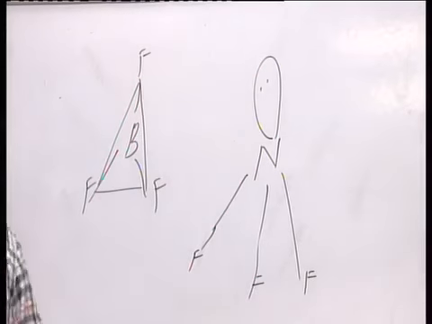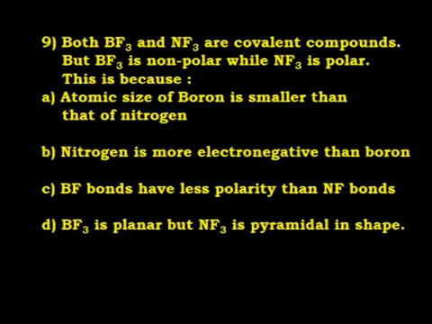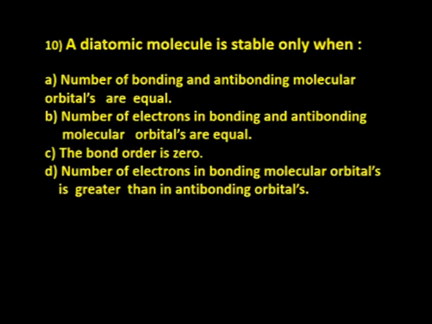We can consider both BF3 and NF3 as covalent compounds, but BF3 is non-polar while NF3 is polar. This is the reason: BF3 is planar, but NF3 is pyramidal. Hence the answer is D.